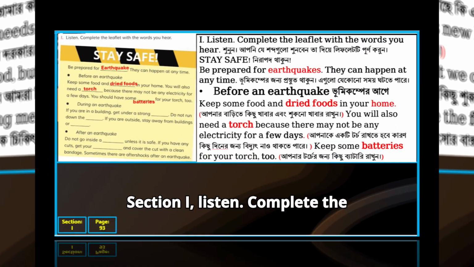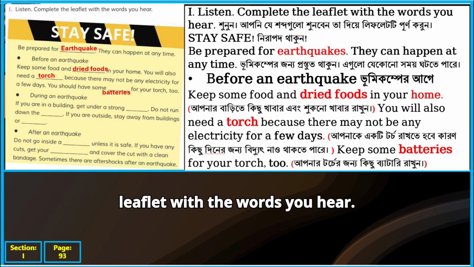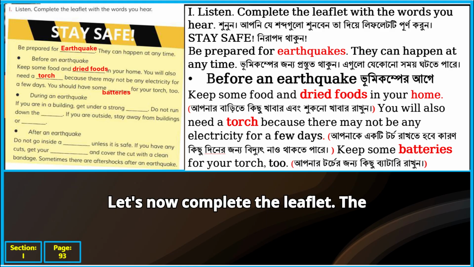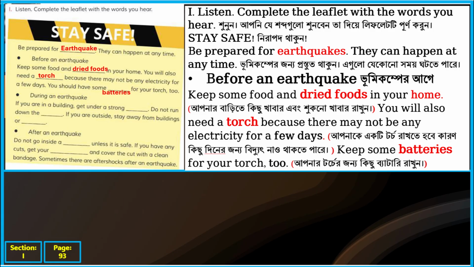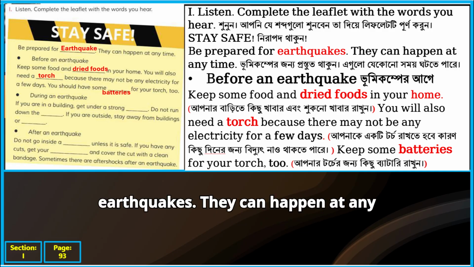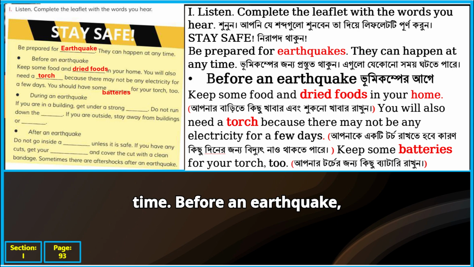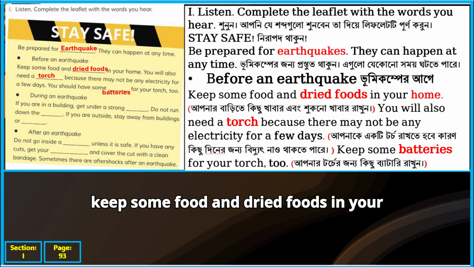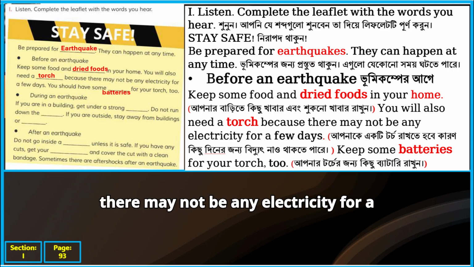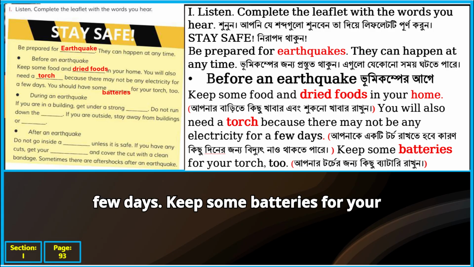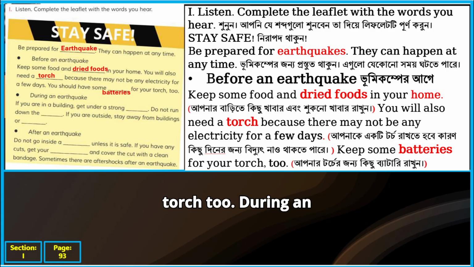Section I. Listen. Complete the leaflet with the words you hear. Let's now complete the leaflet. The Bengali meaning is given in the brackets. Stay safe. Be prepared for earthquakes. They can happen at any time. Before an earthquake, keep some food and dried foods in your home. You will also need a torch because there may not be any electricity for a few days. Keep some batteries for your torch too.